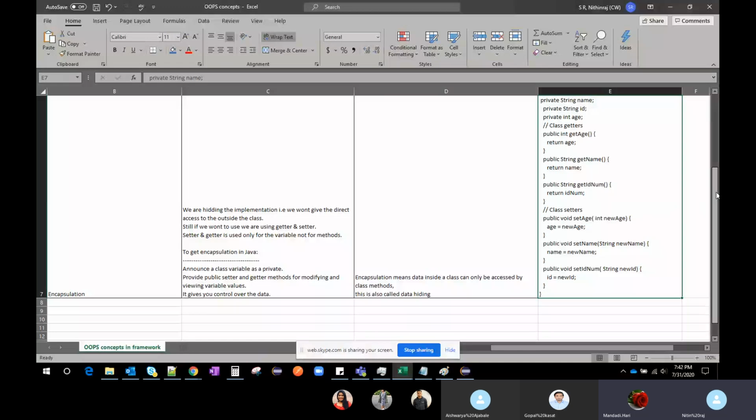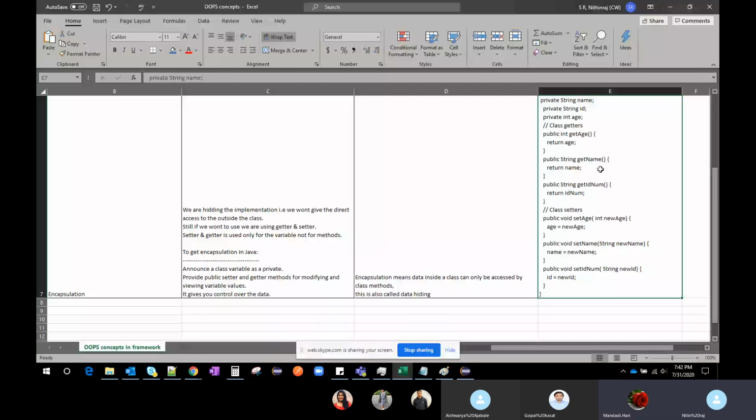If you take that example, I don't want to show your name to the outside world, so I will make it private: your name, string, age, all those things. In order to get these variables to the outside world, which is nothing but another class, we will use the getName method.